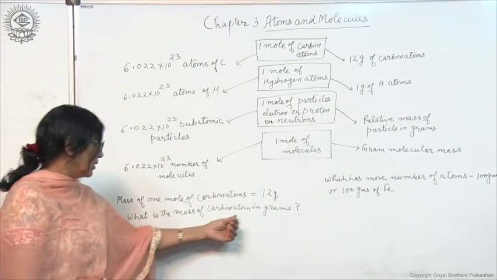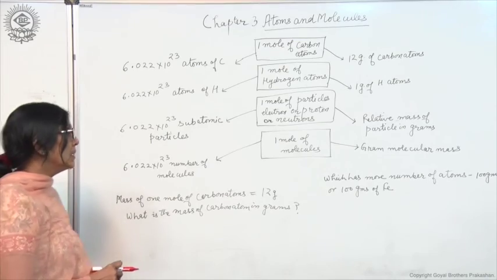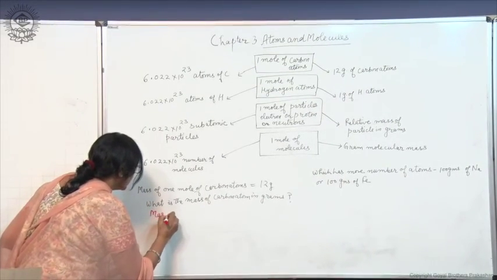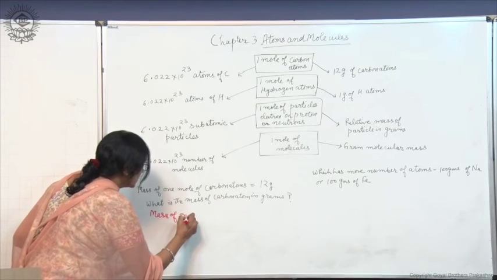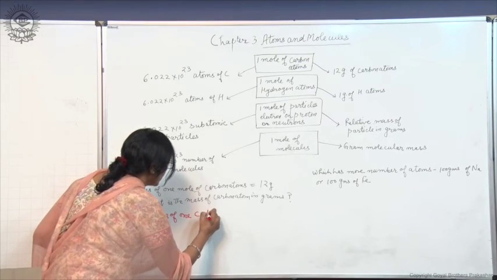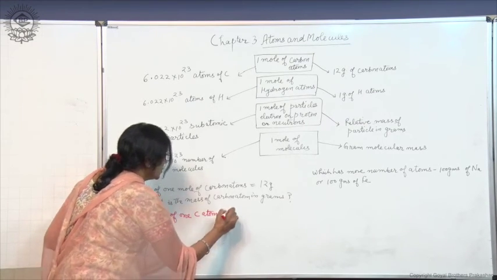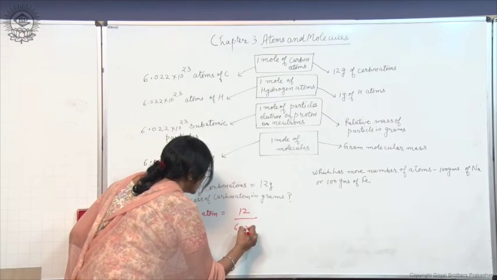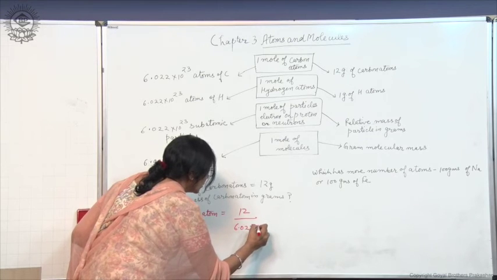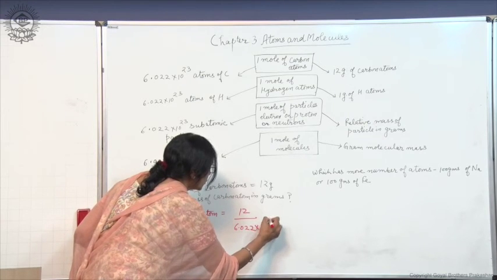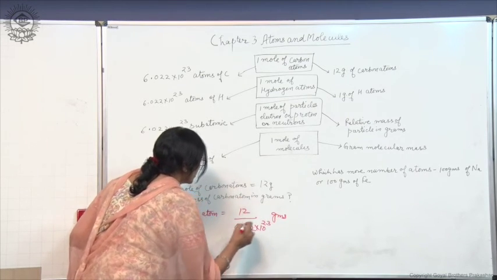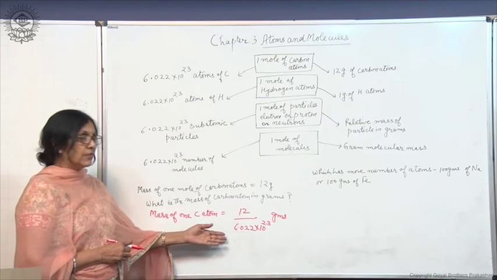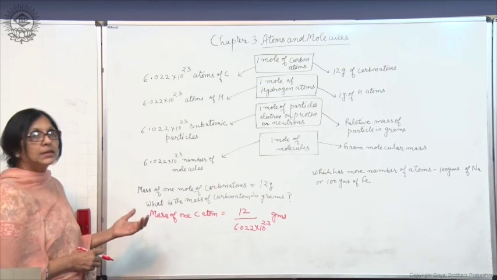So you can calculate the mass of one carbon atom in grams. The mass of one carbon atom is equal to 12 upon 6.022 into 10 to the power 23 grams. So you can calculate and get the value in grams.